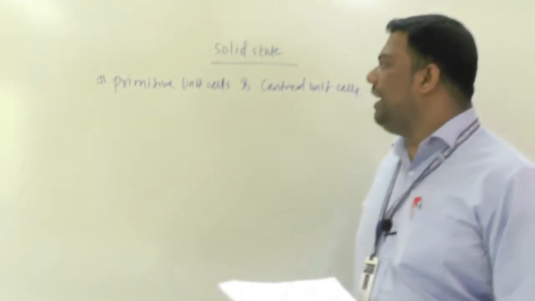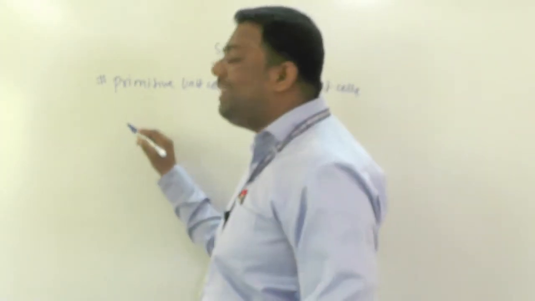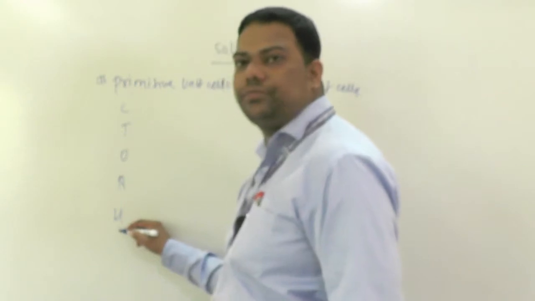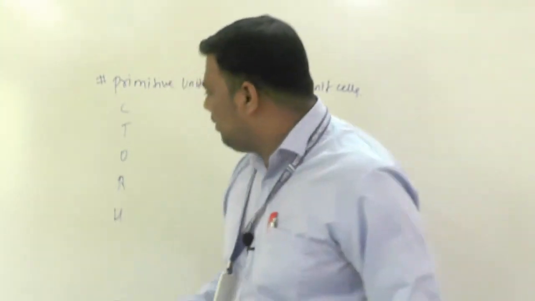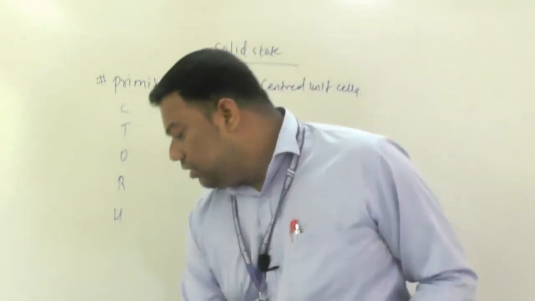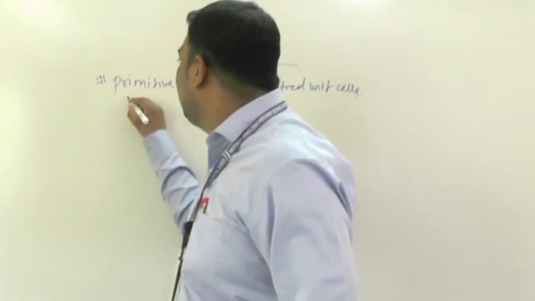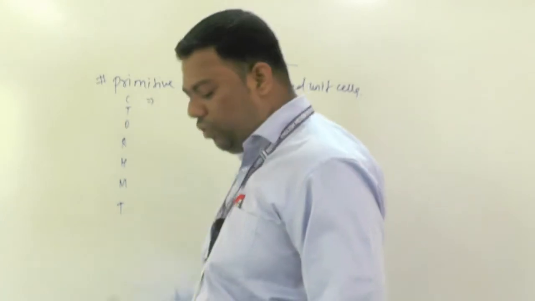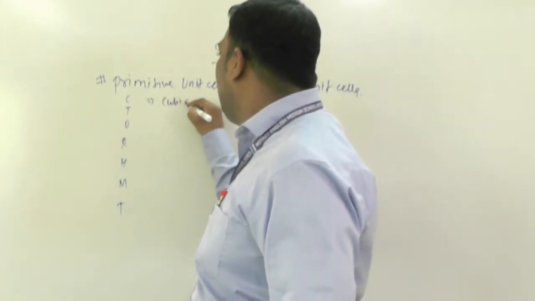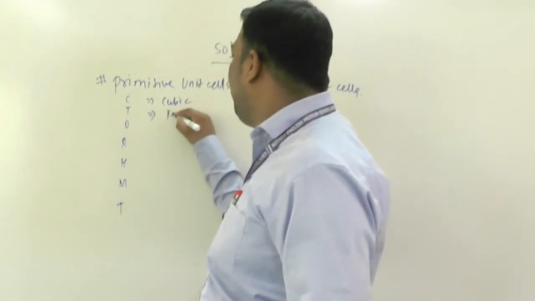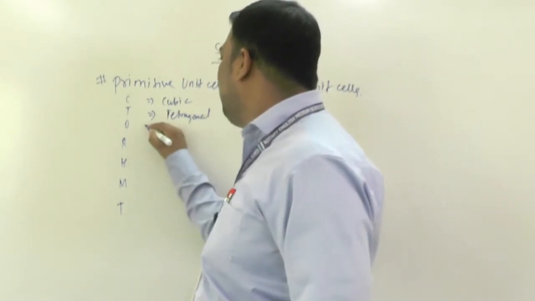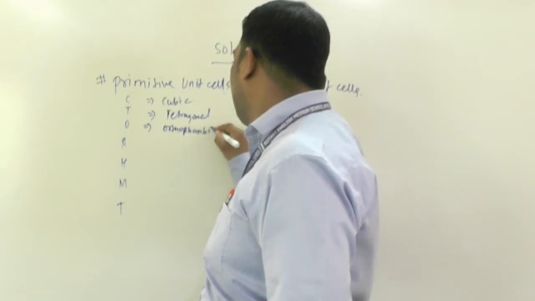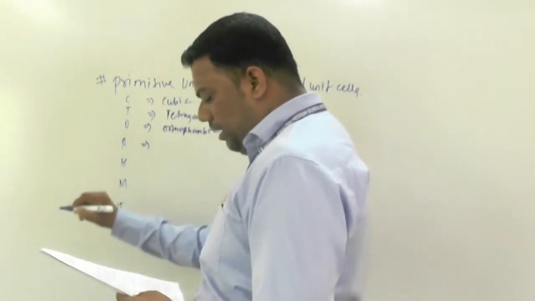As you know, you can make a chart like this: C, T, O, R, H, M, T. C means cubic, then tetragonal, then orthorhombic, then rhombohedral.